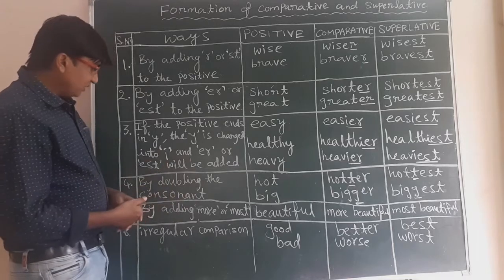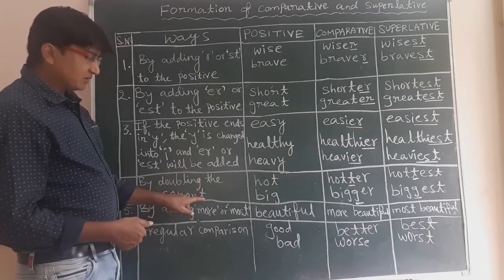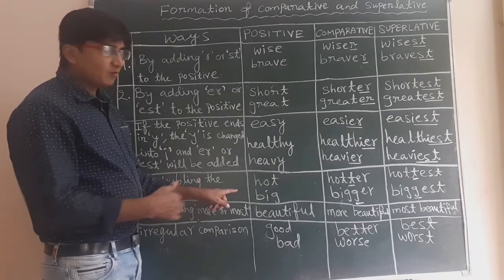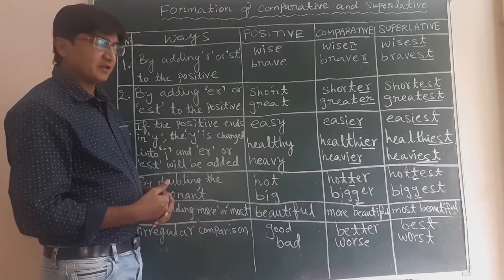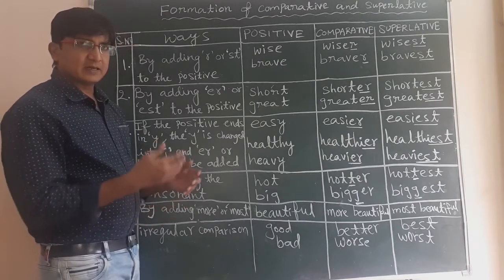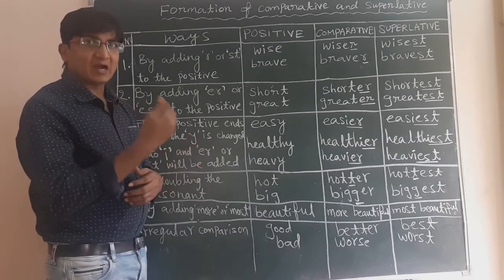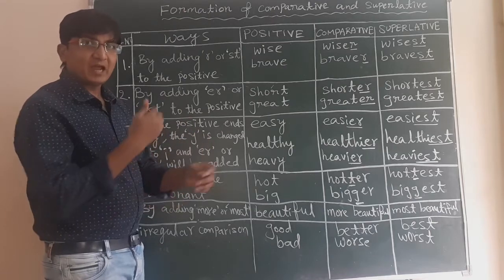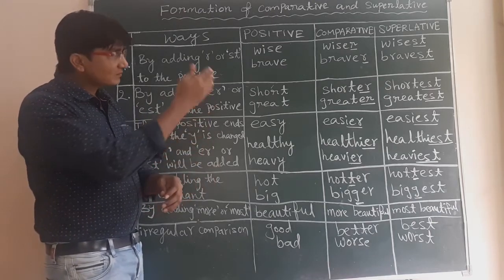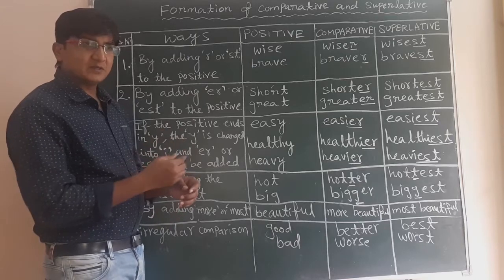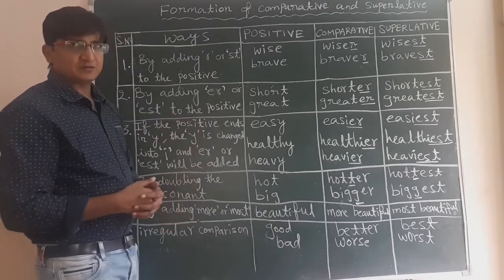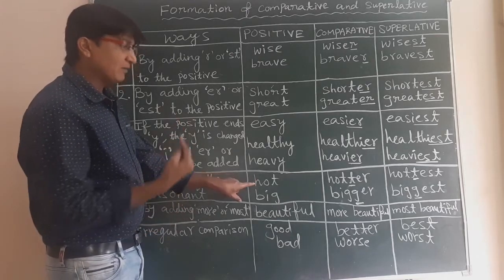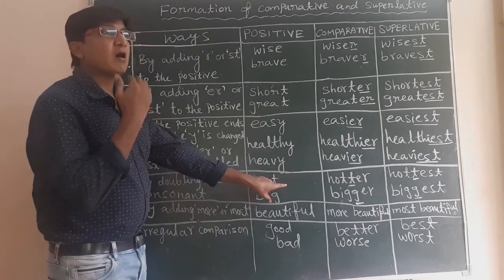Then the fourth one: by doubling the consonant and then adding er and est, we make comparative and superlative degrees. In English there are certain words which have a longer sound. If we have such words, their comparative and superlative degrees are formed by doubling that consonant. Look at the examples. First, hot.